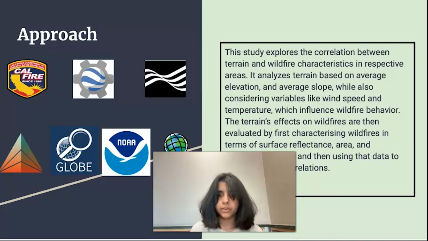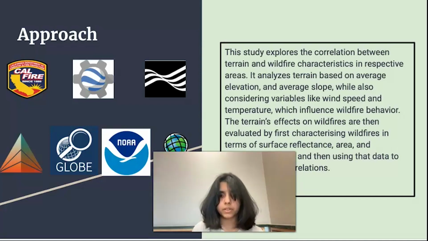We then want to remove any confounding variables by getting wind speed and temperature measurements as measured from the NOAA datasets. We then used the LCMS Data Explorer to get surface reflectance data characterized by the normalized burn ratio, and we got area measurements from our CAL FIRE database.